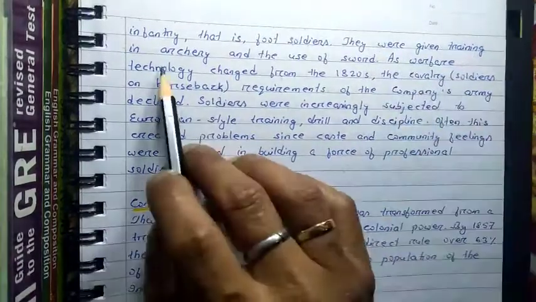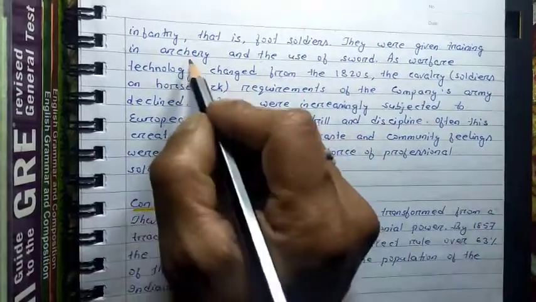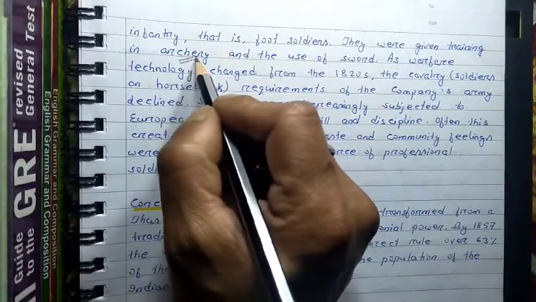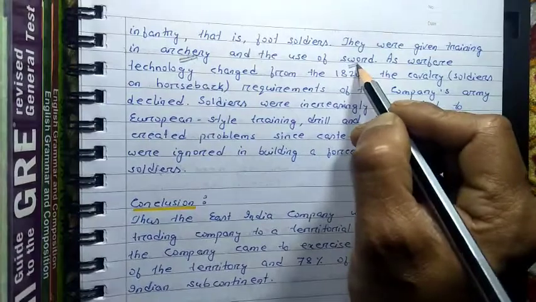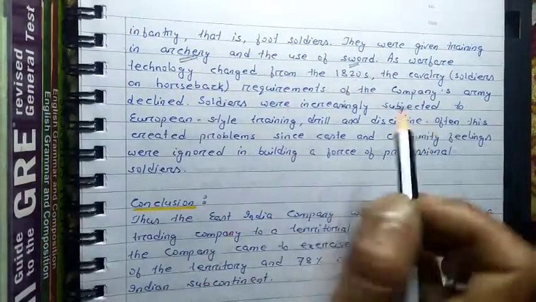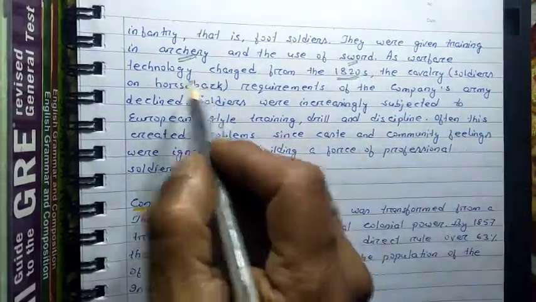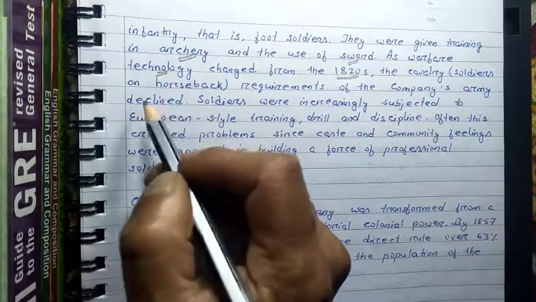They were given training in archery and the use of sword. The Mughal army was given training in two skills. One is archery, that is bow and arrow, and another one is the use of sword. As warfare technology changed from the 1820s, from the year 1820, there was a lot of change because of the development of technology.